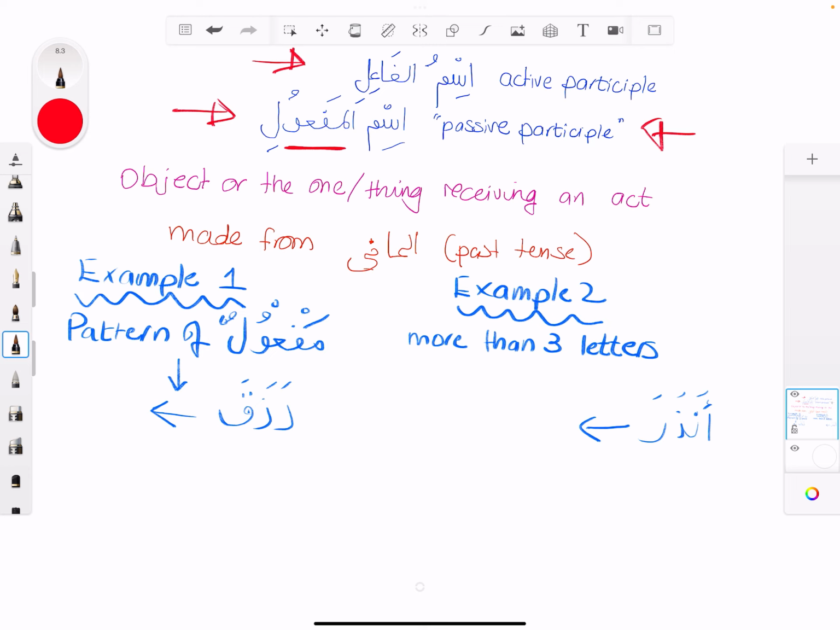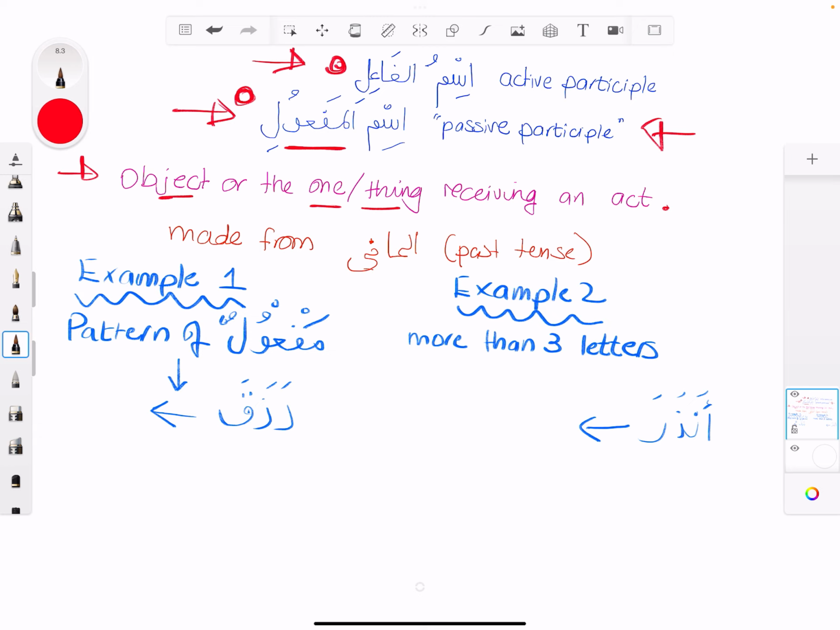In English, you can call it a passive participle. Basically, it's the object, the one or the thing that's receiving an act, right? So if I'm hitting someone, I'm going to be the fa'il, but the person I'm hitting, say it's Zaid, for example, he's going to be the maf'ul, right?